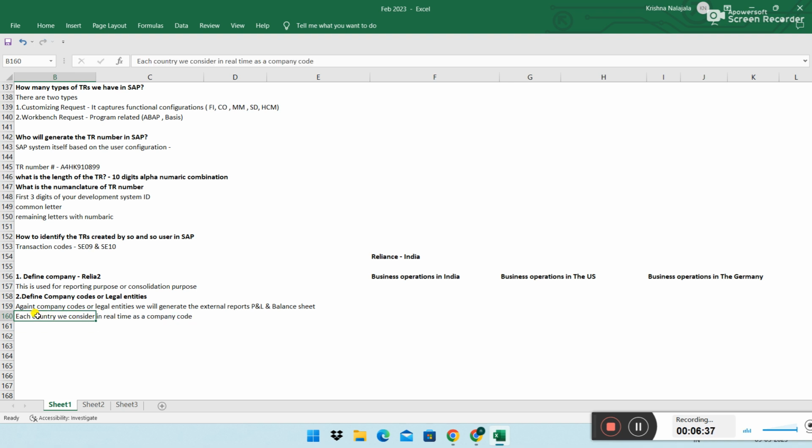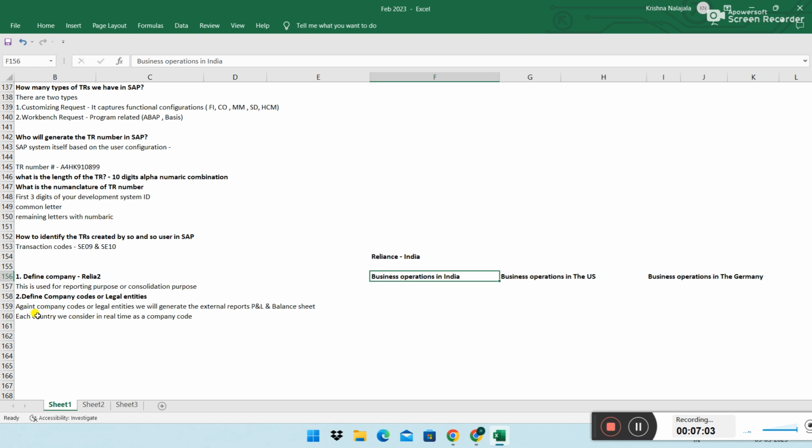So that is up to a business decision how they want to take it. Now let's see. In India, there is advertisement expenses for Reliance. If you have any advertisement expenses, you will not book under company. Remember always, company is just for a consultation. Whatever expenses happen in India, it doesn't mean that your origin company is in India.